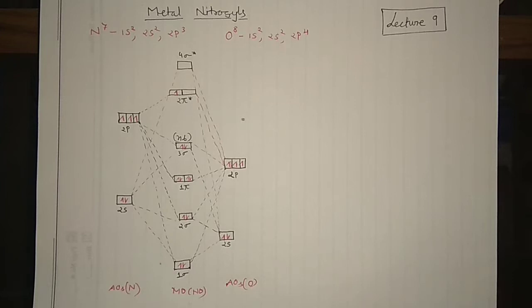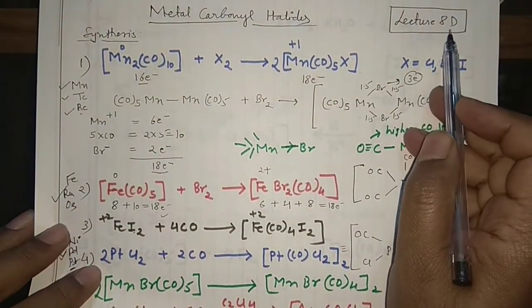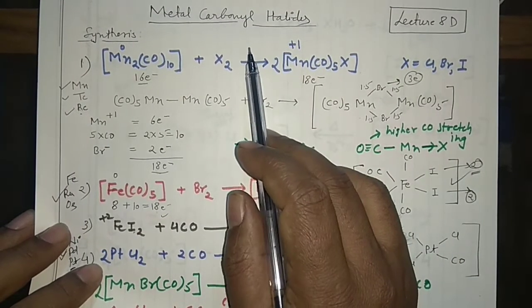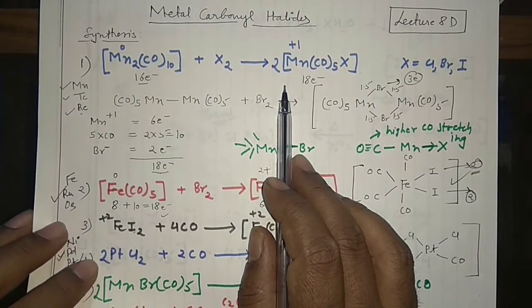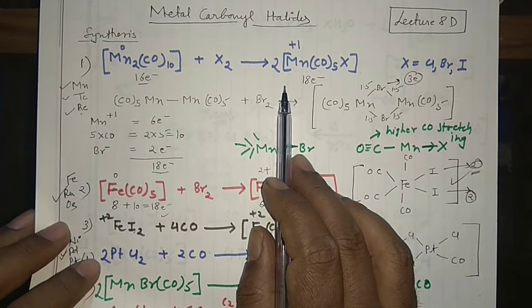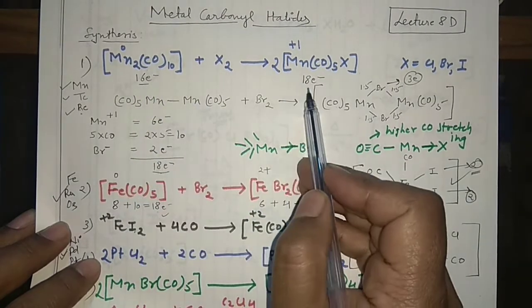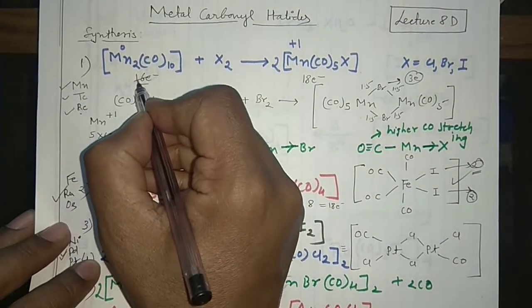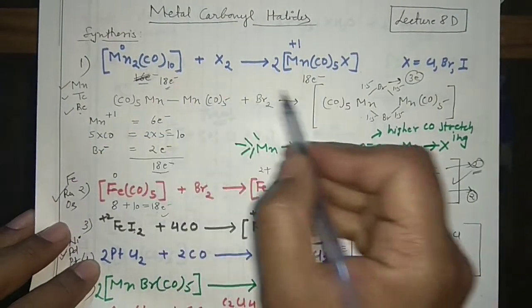Okay, so before starting this metal nitrosyl, I want to correct something in my last lecture. If you remember, in the last lecture, that is 8D, I started the metal carbonyl halides. In that case I gave the synthesis of the compounds, and this was my first reaction. After uploading the lecture, one of my subscribers noticed that I made a mistake here. I wrote this compound as a 16 electron species and then forming this halide with an 18 electron species. I am sorry for that. This compound is not actually a 16 electron species, it is an 18 electron species. So it is going from 18 electron to 18 electron.